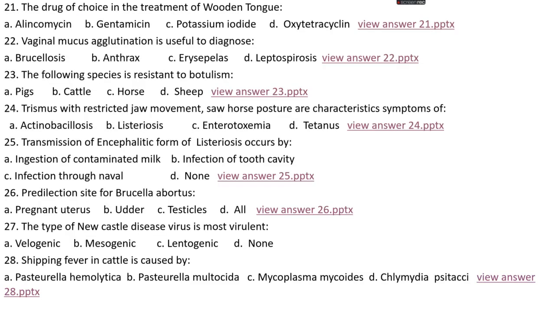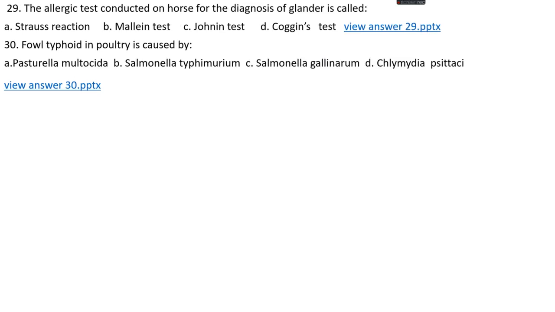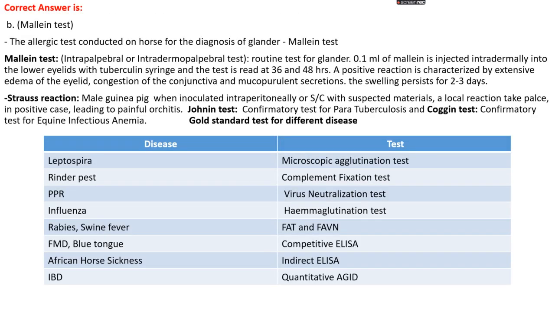Okay. Question number 29. The allergic test conducted on horses for the diagnosis of glanders is called option A, Strauss reaction, option B, Mallein test, option C, Johnin test, option D, Coggins test. The right answer is option B, the Mallein test. The allergic test conducted on a horse for the diagnosis of glanders is the Mallein test.